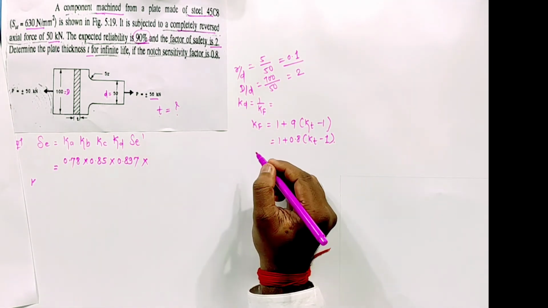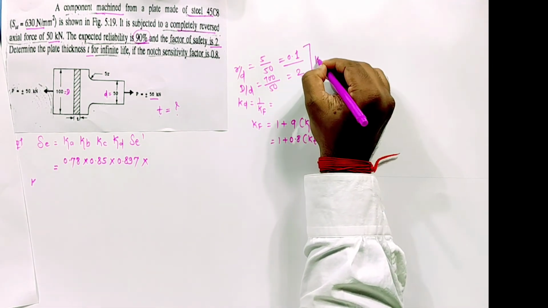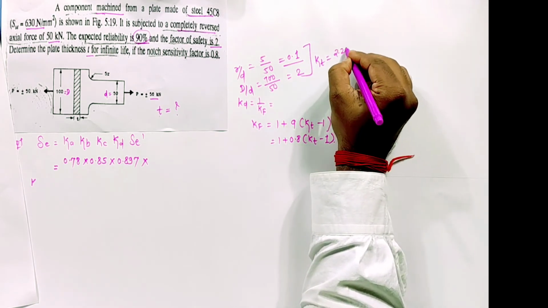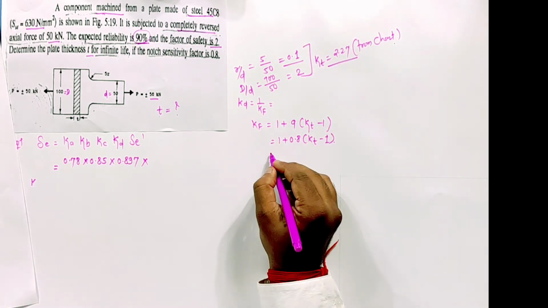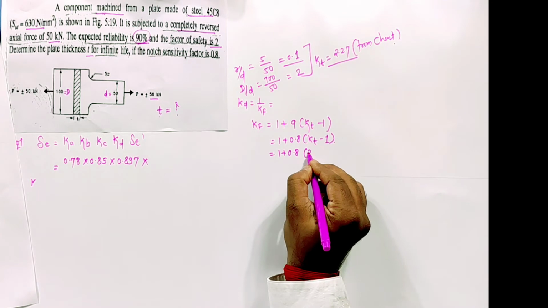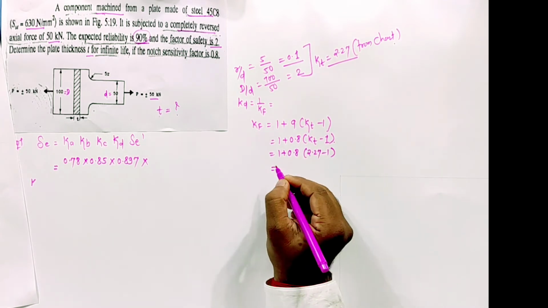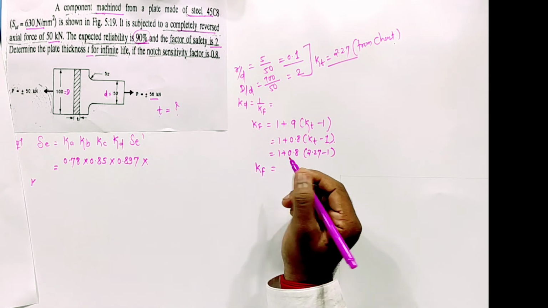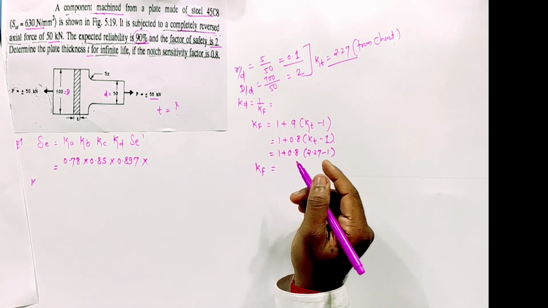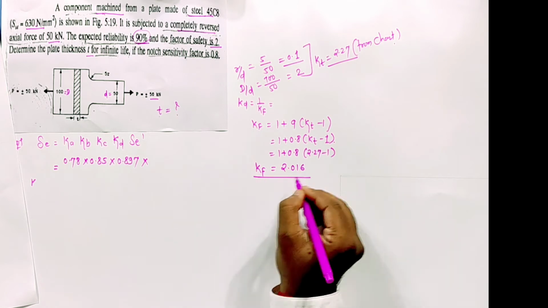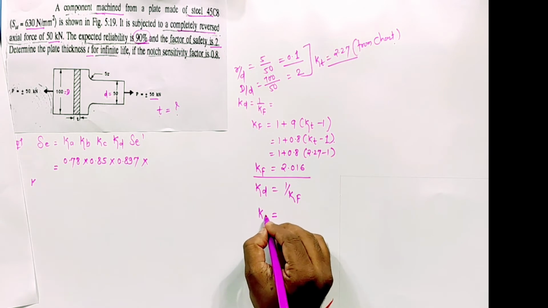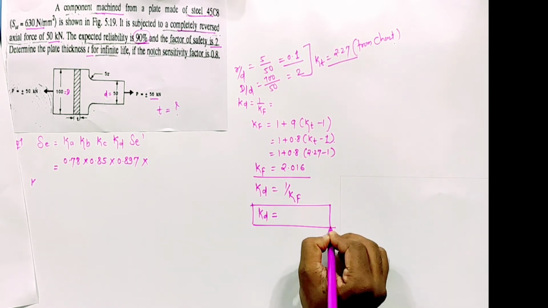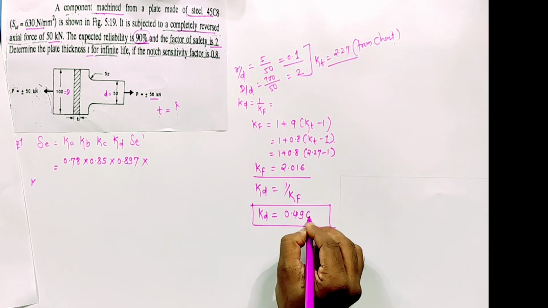So I'll write Kt is equal to 2.27 from chart. So I'll use 1 plus 0.8 into 2.27 minus 1. I'll get Kf. How much? Kf is 2.016. So therefore Kd is 1 by Kf, which is equal to 0.496.